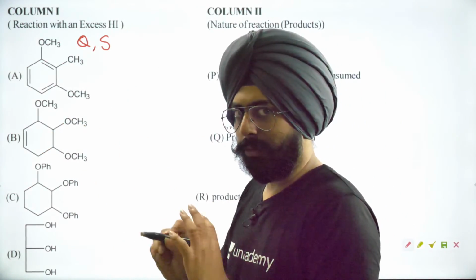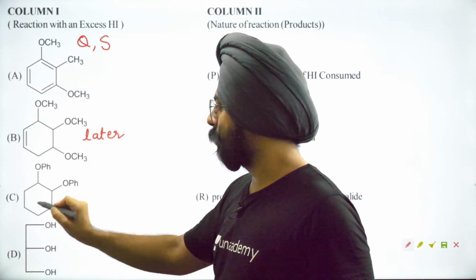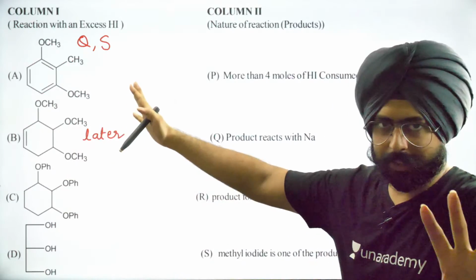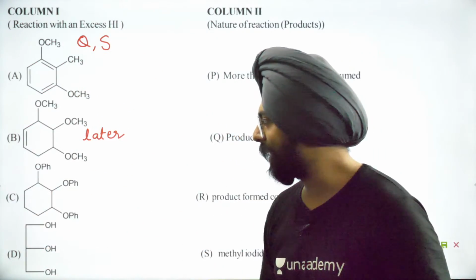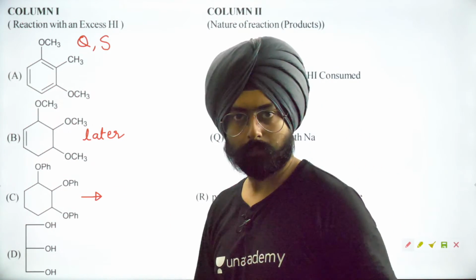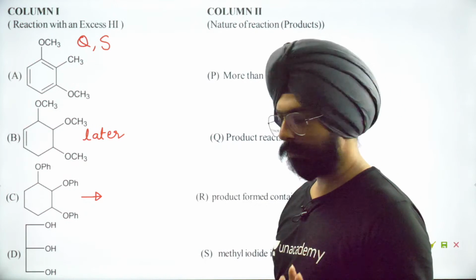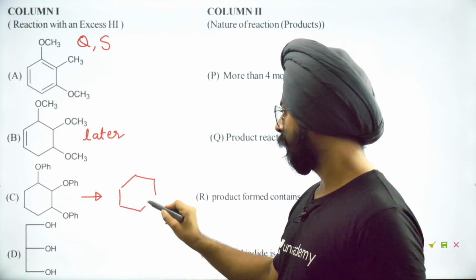Option B is the weirdest of them all. We'll talk about this later. Let's do C and D first. We'll come to B later. It's too much, so let's come to C and D first of all. What will happen in C? I'll quickly solve it for you. It's nothing big. Let's solve it quickly.